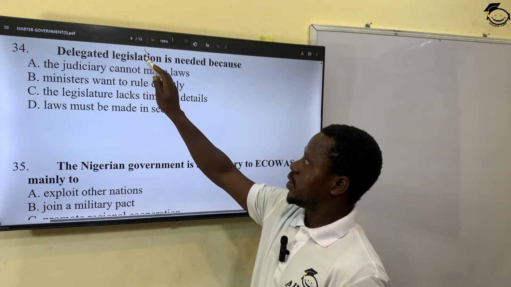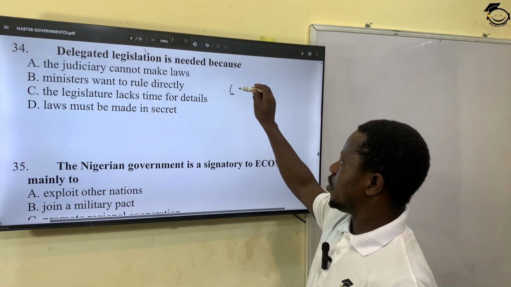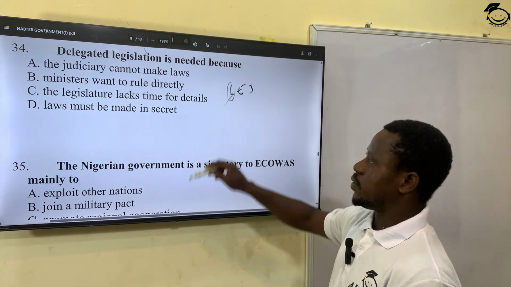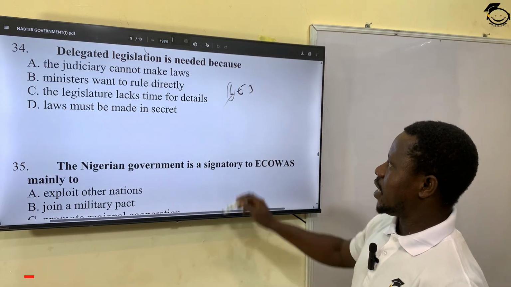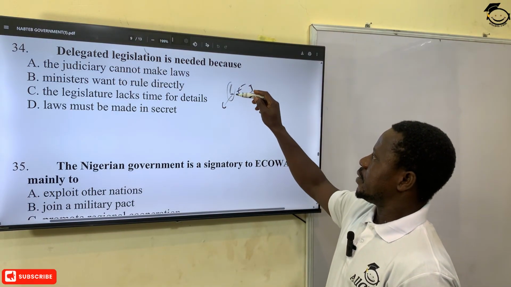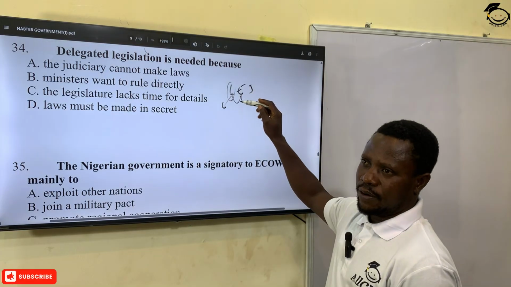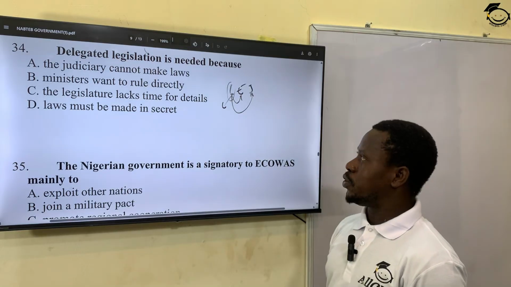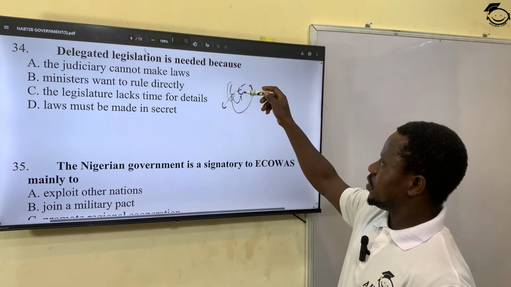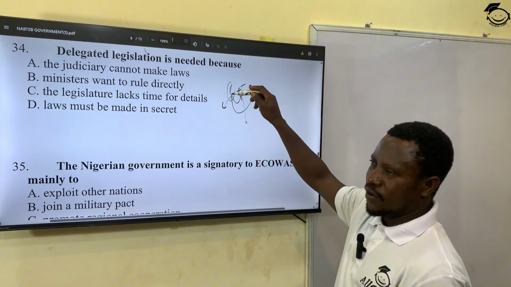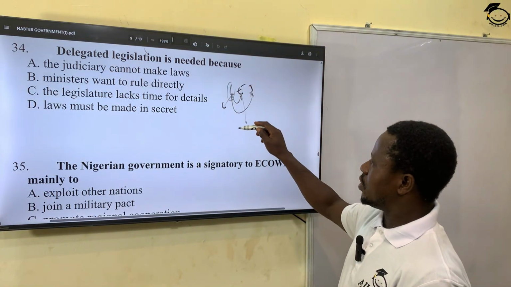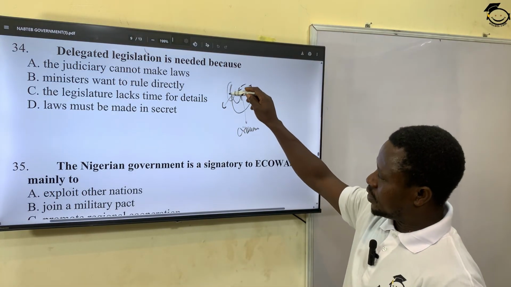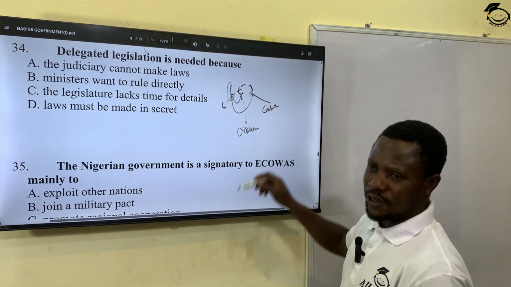The next question: delegated legislation is needed because... what is delegated legislation? The word legislation is law, so that's delegated law. Among the three organs of government, legislature, executive, and judiciary, the legislature makes law. At times, the legislature can ask the executive to make law on its behalf. The same can also apply to the judiciary. If the executive makes laws on behalf of the legislature, such laws are called ordinances. If the judiciary makes laws on behalf of the legislature, such laws are called case laws.